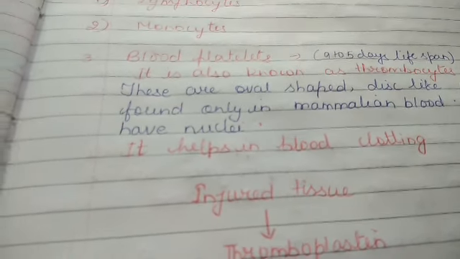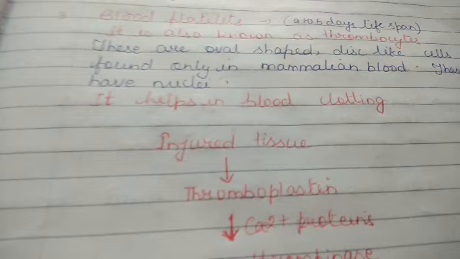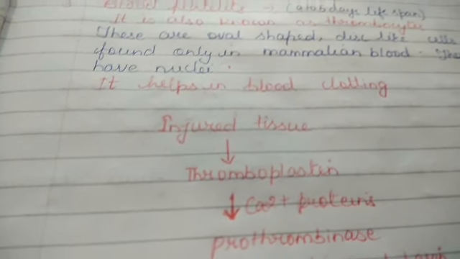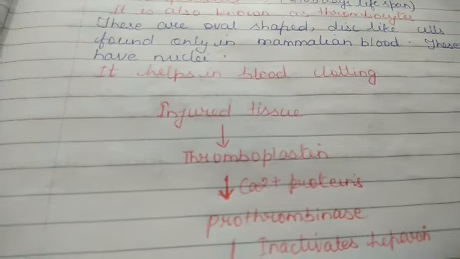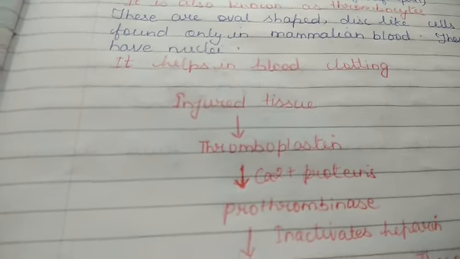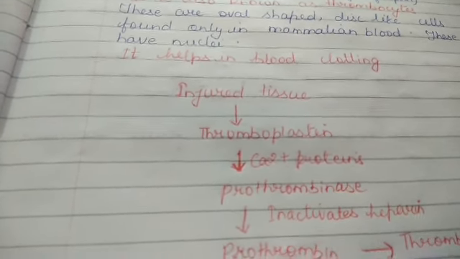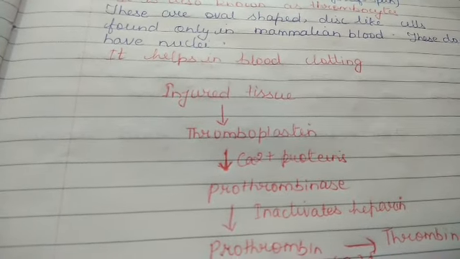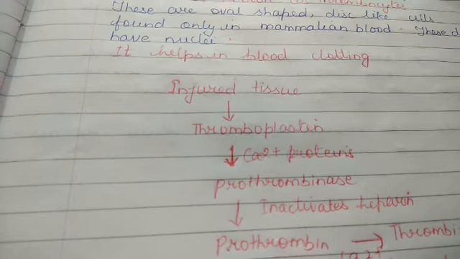So whenever we get injury, at that time thromboplastin activates the prothrombinase present in blood only in the presence of calcium ion and proteins. As a result, heparin, that is anticoagulant, is inactivated.